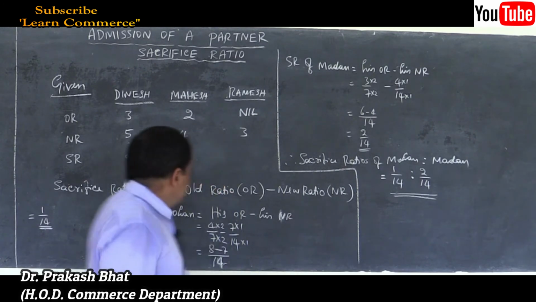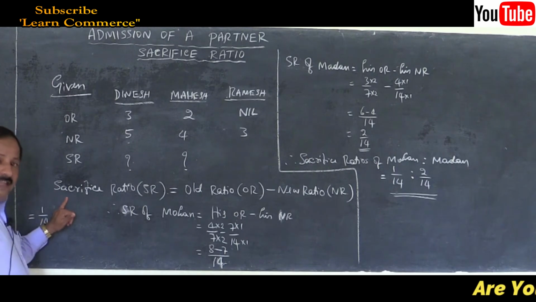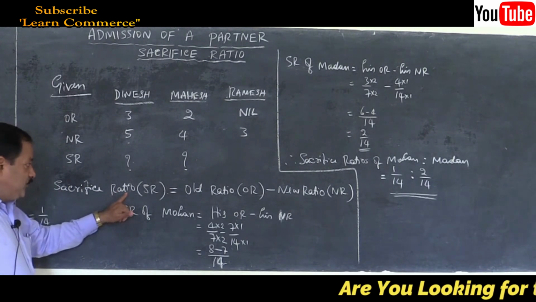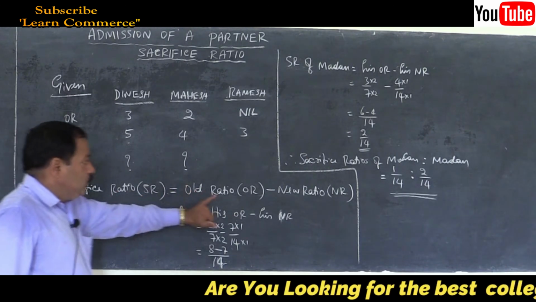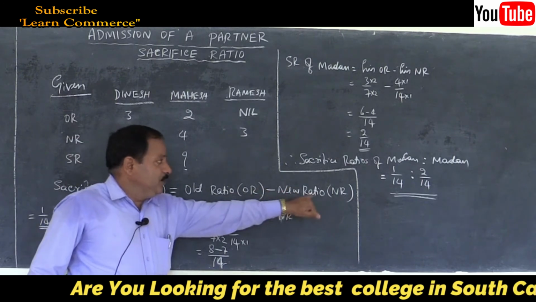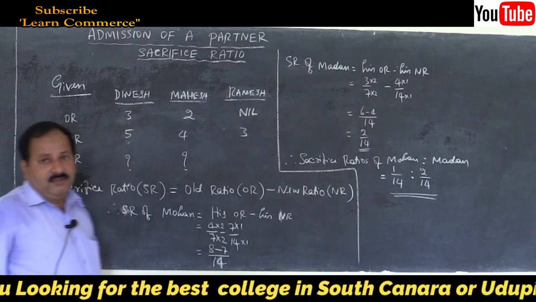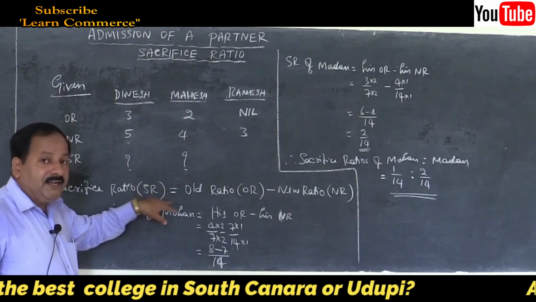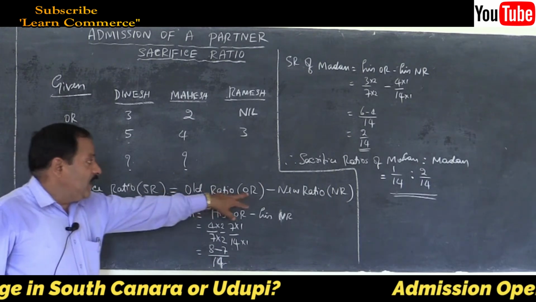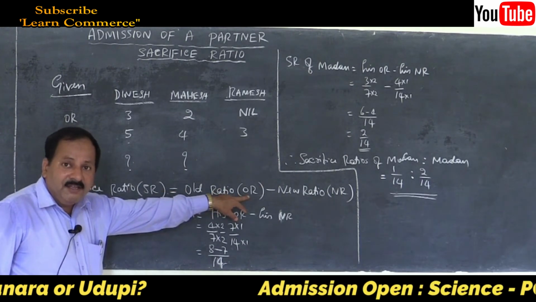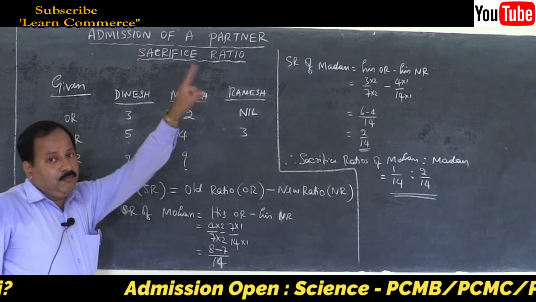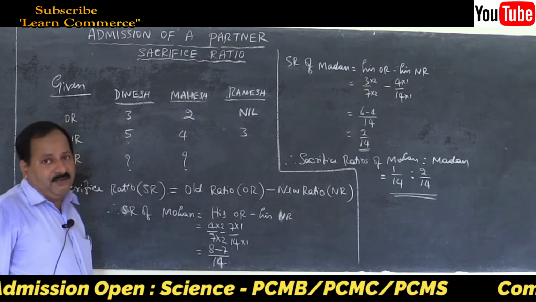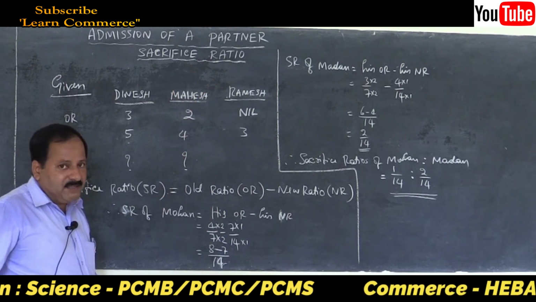So here let us solve the problem. Same formula: sacrifice ratio SR is equal to old ratio OR minus new ratio NR. Cultivate the habit of writing this formula in full and in short form within brackets in the class itself, so that in the board exam you will not forget to write it. Practice makes a man perfect.